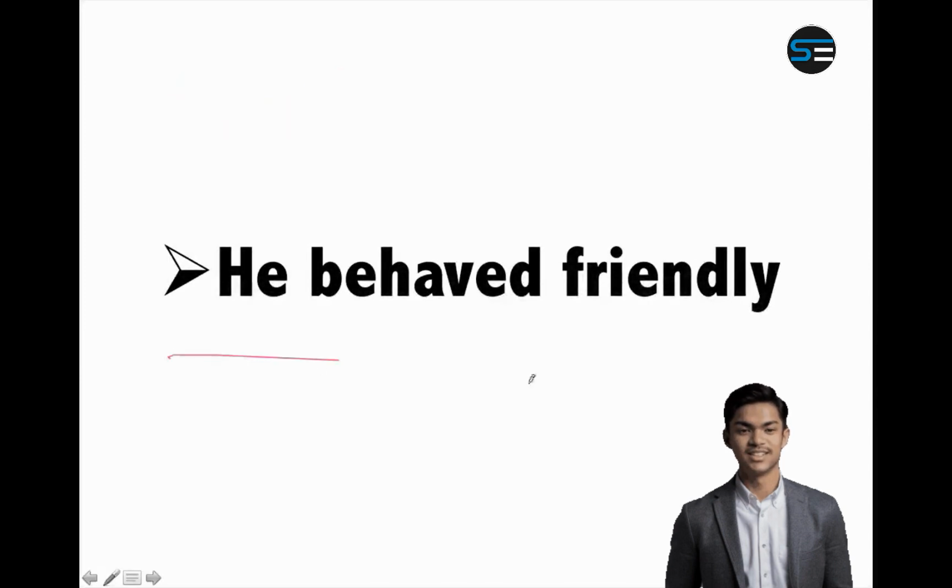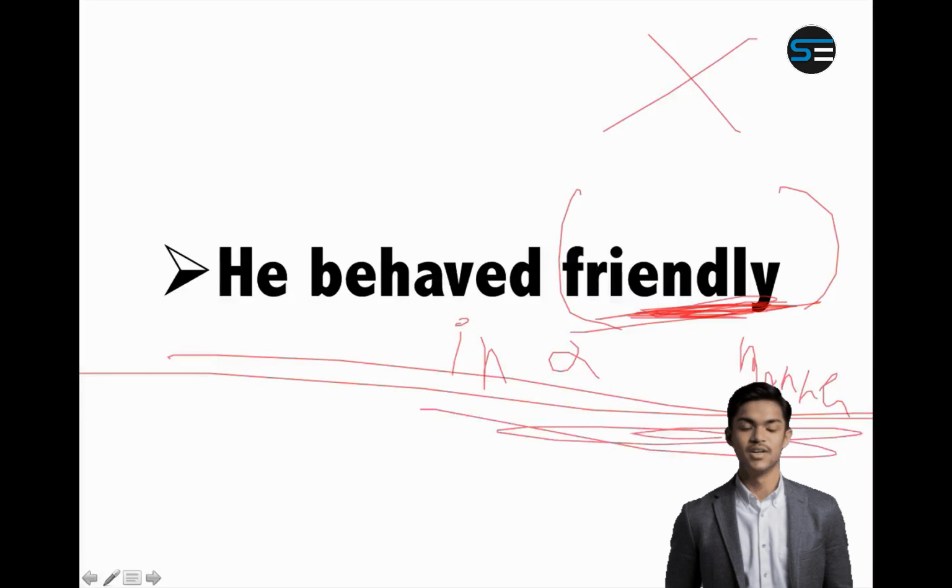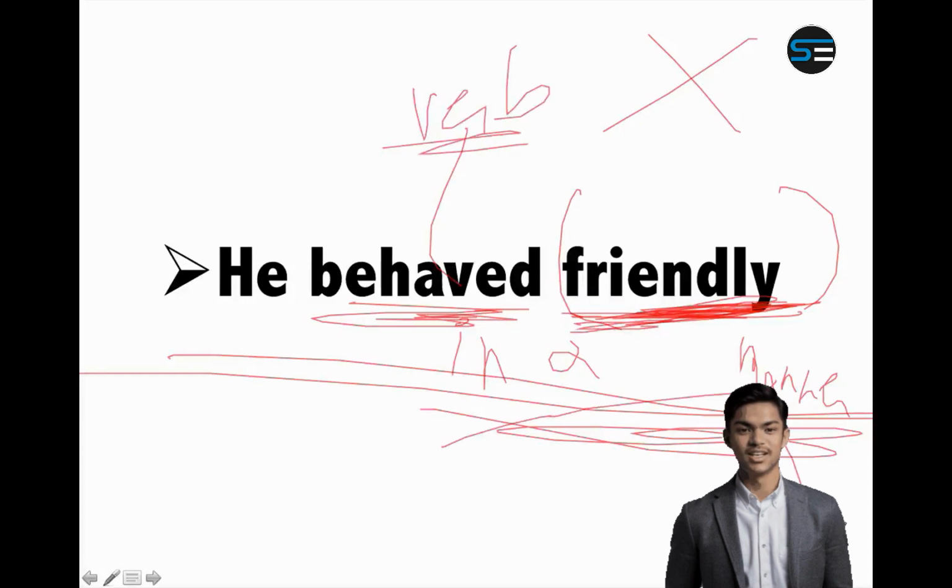He behaved friendly. Is this correct? No, this is wrong, because friendly is an adjective, as we have seen previously. It is a word which is an adjective. So you will say he behaved in a friendly manner, because in a friendly manner is the adverb for friend. So friendly is an adjective. You can say he is a friendly person, because in that sentence it will act as an adjective. But if you want to say he behaved, so you are modifying behaved. Behaved is a verb, so you need an adverb. An adverb is not friendly. Adverb is in a friendly manner.